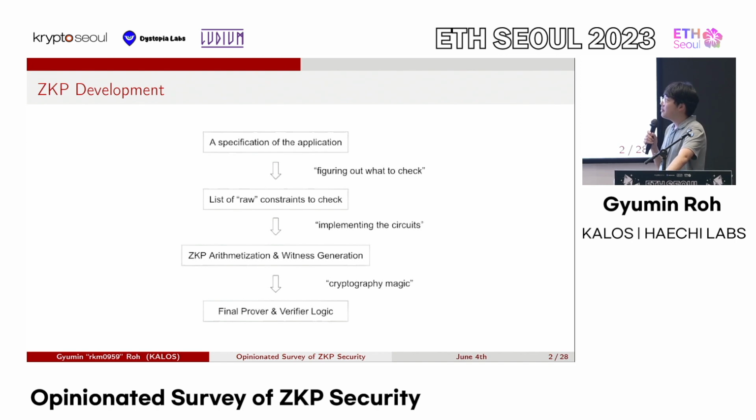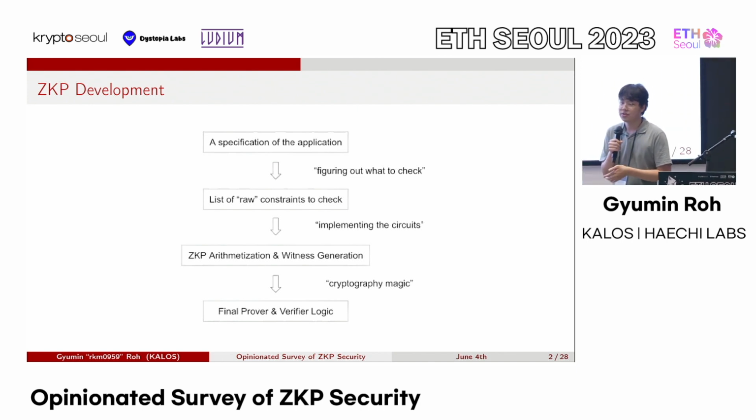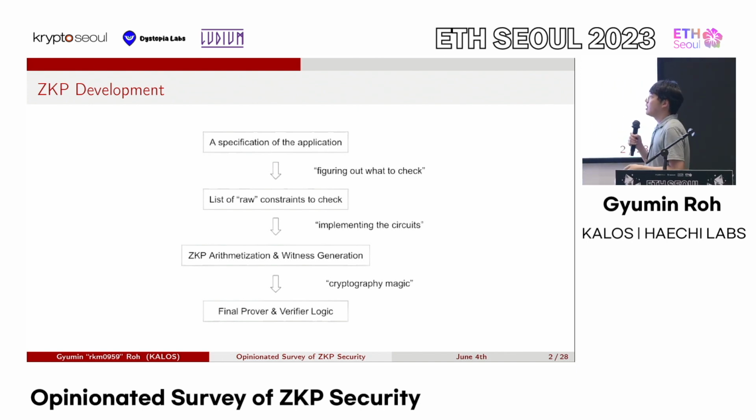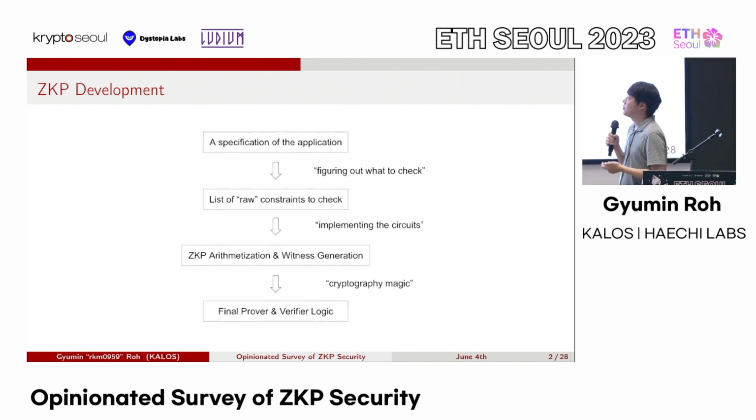From there, since this is ZKP, you will spend some time trying to arithmetize that list of raw constraints into a ZKP circuit. By implementing your ZKP circuit, you will take those raw constraints and turn them into a ZKP arithmetization. And alongside that, since you need to generate proofs, you will also have witness generating logic. So that is the third stage, the ZKP arithmetization and the witness generation.